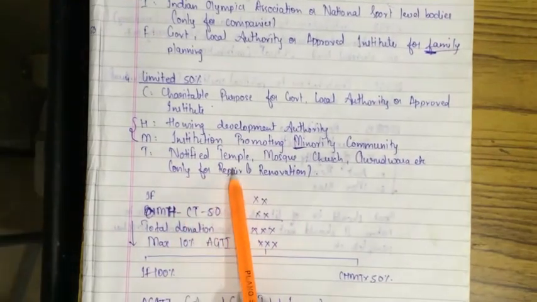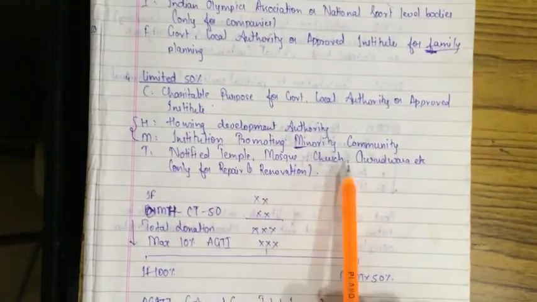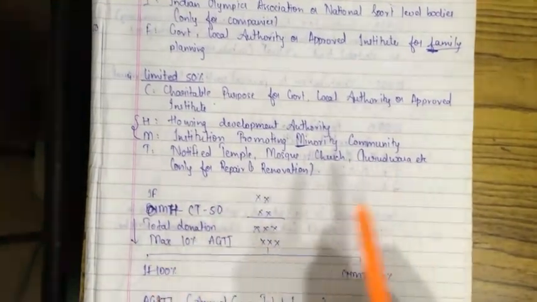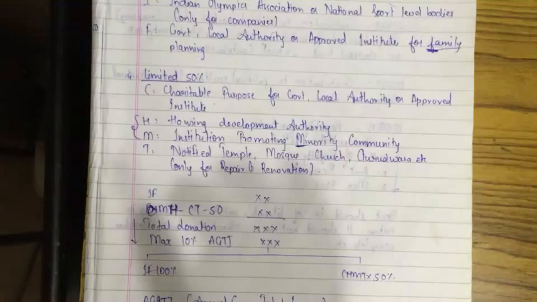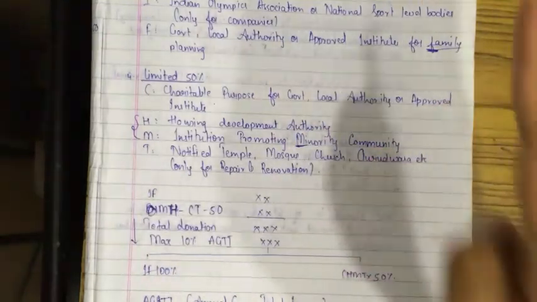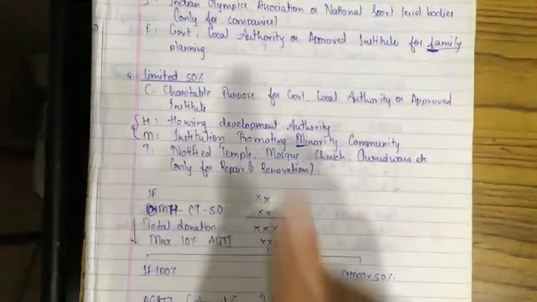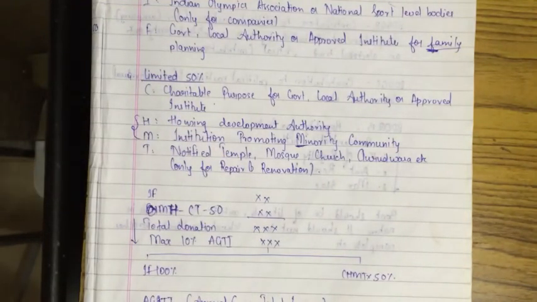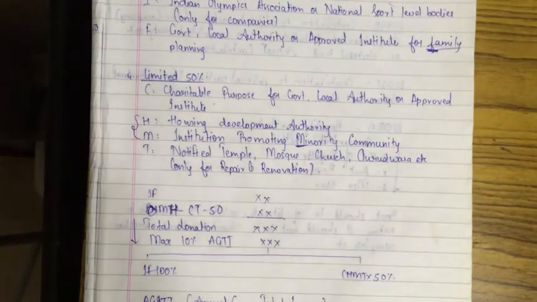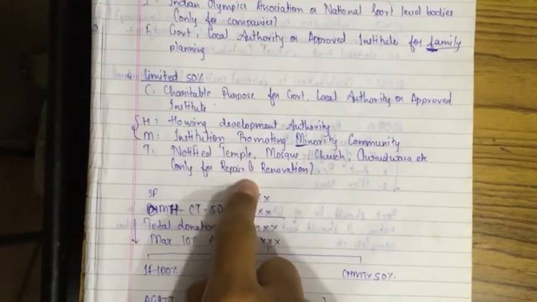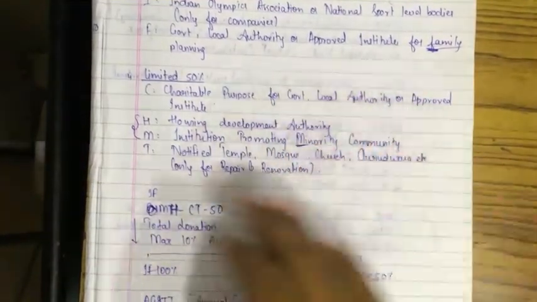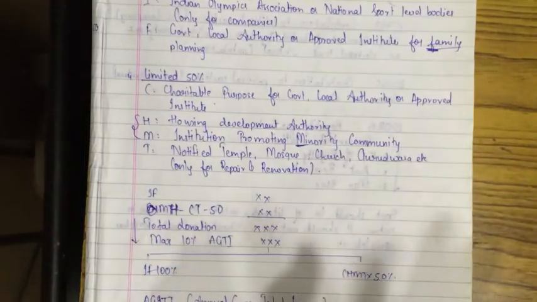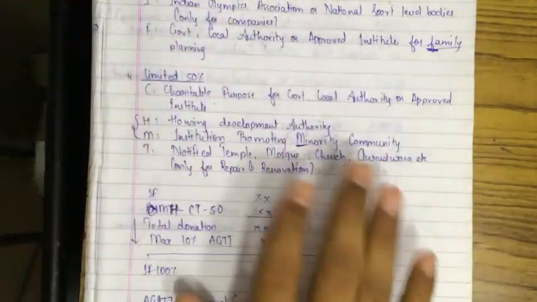Now T is limited. That is notified temples, mosques, church, gurudwara, etc., only for repair and renovation. If we pay donation to the notified temples, mosque, church, gurudwara, etc., only for the purpose of repair and renovation, then we get limited 50% deduction. And for all this deduction, if you give donation, then you have to take a receipt so that you can show it to the income tax assessee. Okay, this much is clear, I hope.